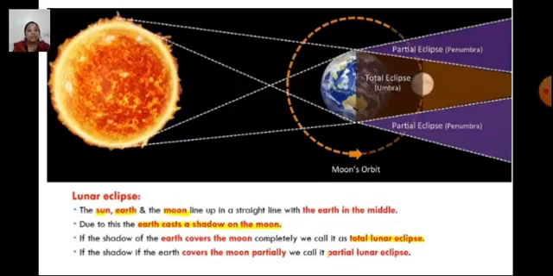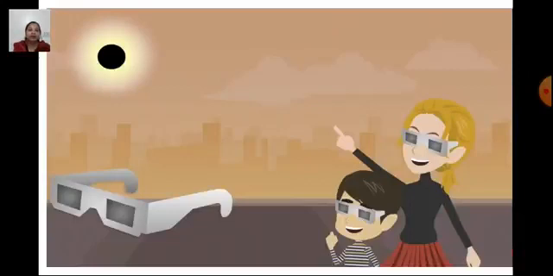If the shadow of the earth covers the moon partially, it means that we can see a little part of the moon, or we can see the moon partially. So it is called a partial lunar eclipse. So as we have already discussed, we should not see a solar eclipse with our naked eyes.